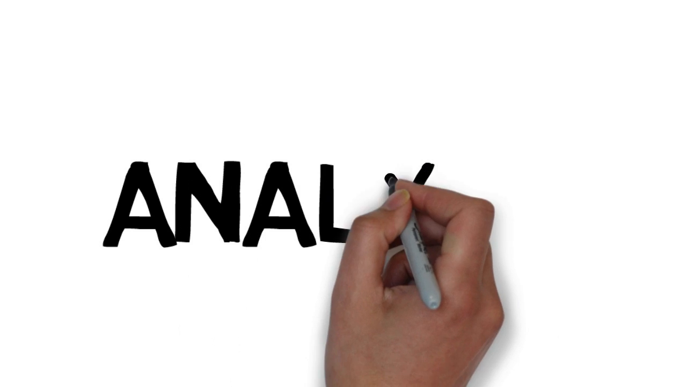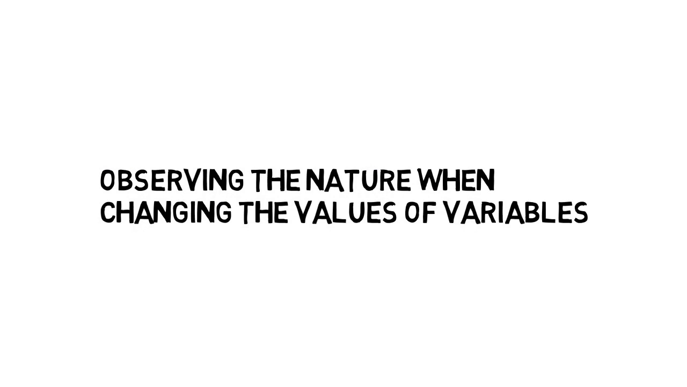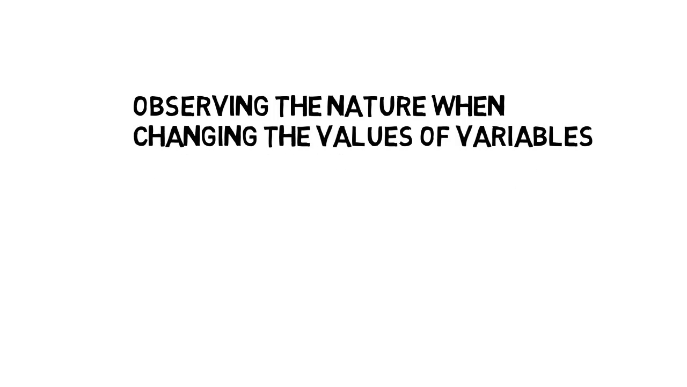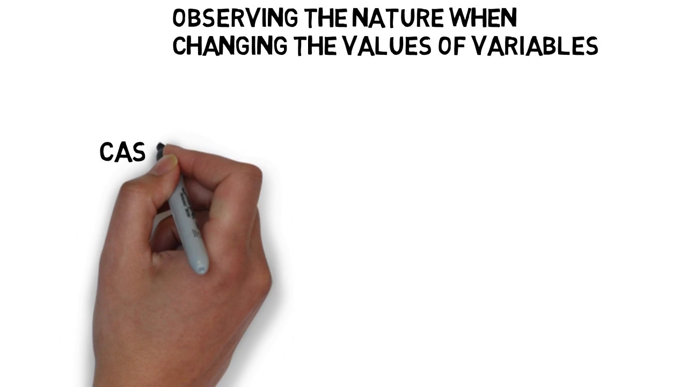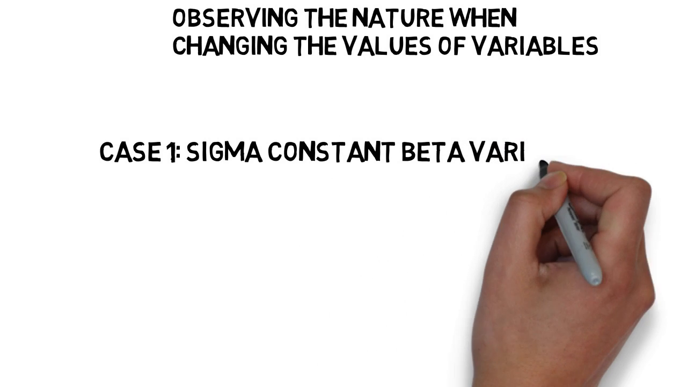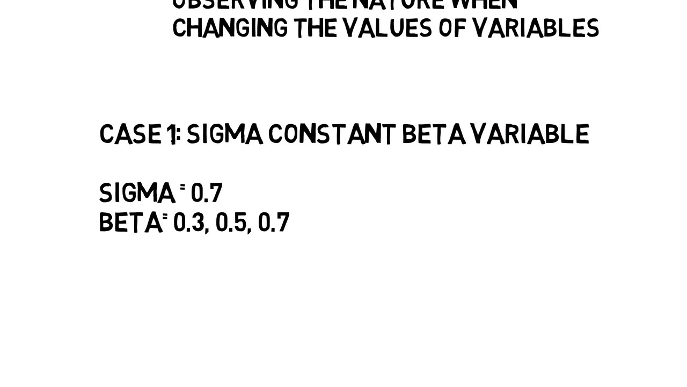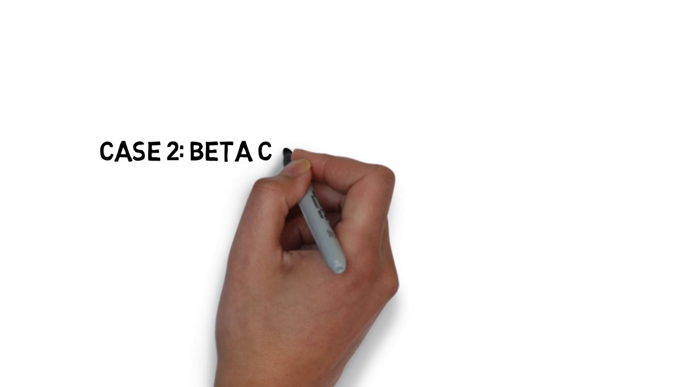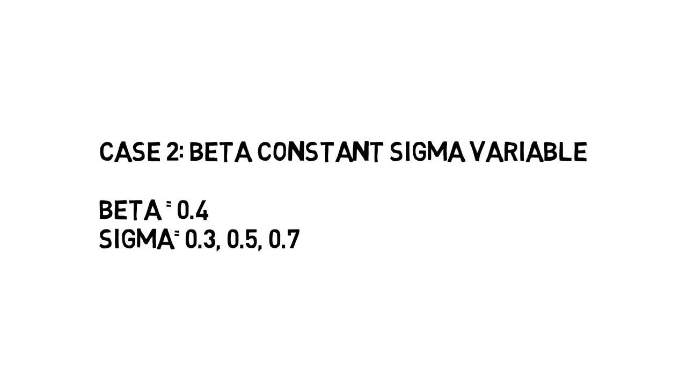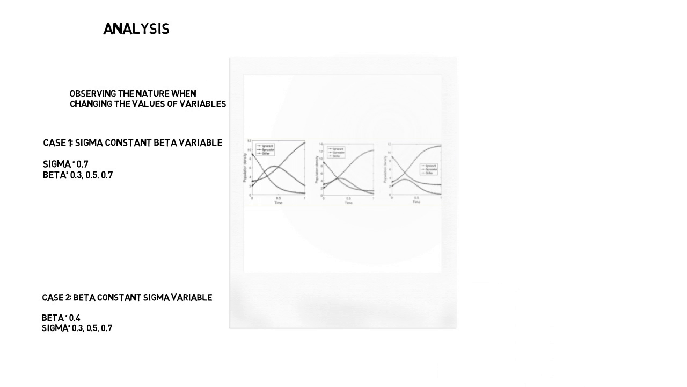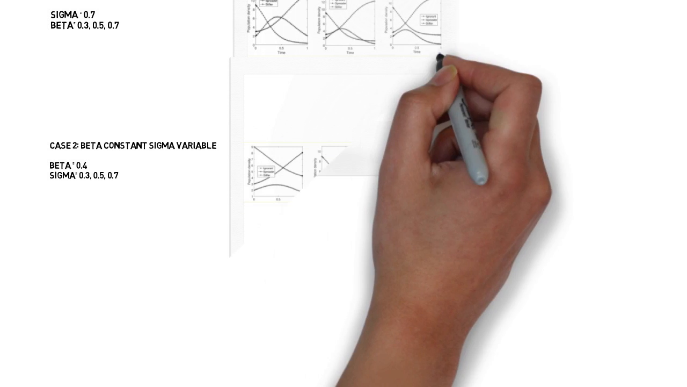Now let us analyze by observing the nature when changing the values of variables. Keeping sigma constant at 0.7 and increasing beta, we can see in the graphs that the peak of spreader is decreasing. Keeping beta constant at 0.4 and increasing sigma, we can see in the graph that the peak of the graph is increasing.